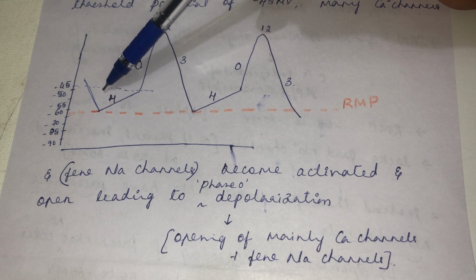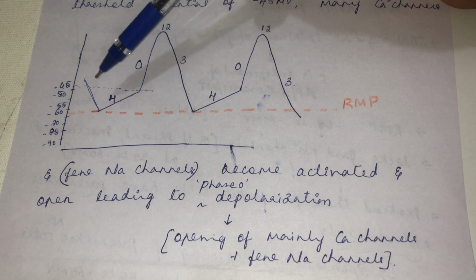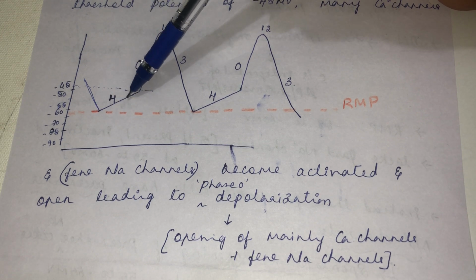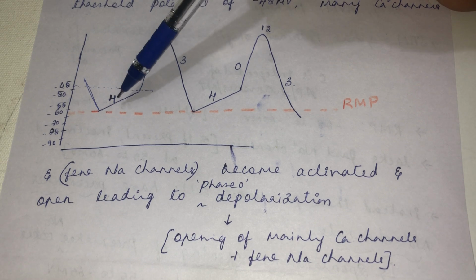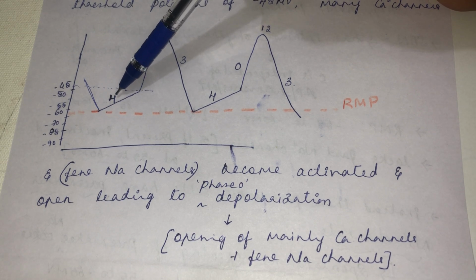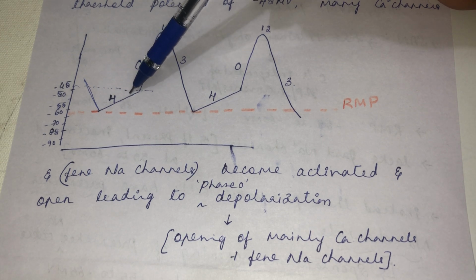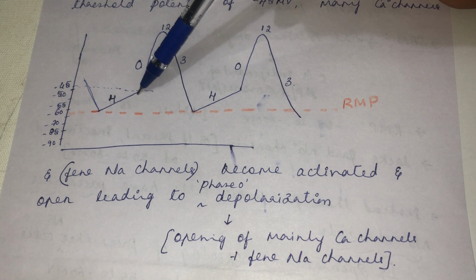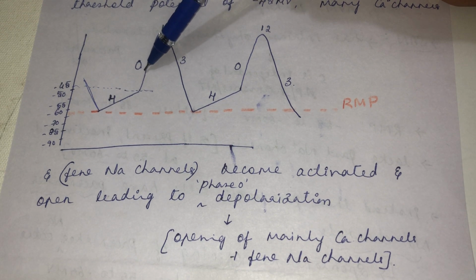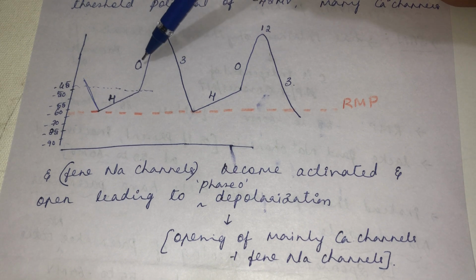So there will be progressive influx of sodium up to the stage where the spontaneous depolarization reaches the threshold potential. Here during phase 4 depolarization, there will be opening of pacemaker sodium channel, closing of potassium channel and opening of few calcium channels at the fag end of the spontaneous depolarization. Once spontaneous depolarization reaches the threshold potential, there will be opening of more calcium channels, and that opening of calcium channels will lead to phase 0 depolarization.